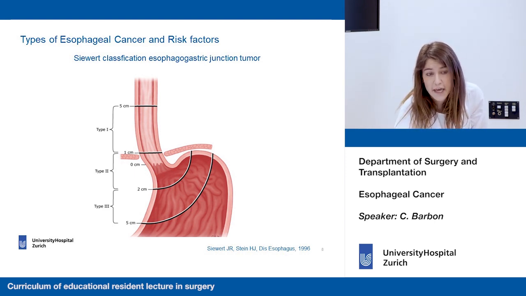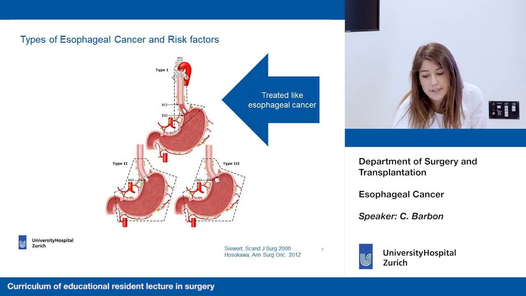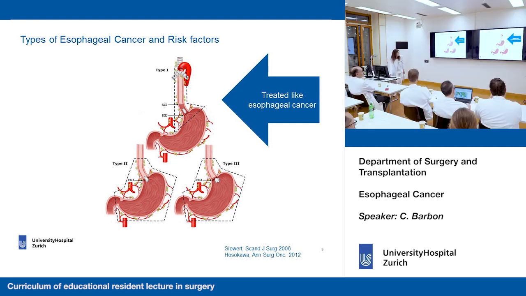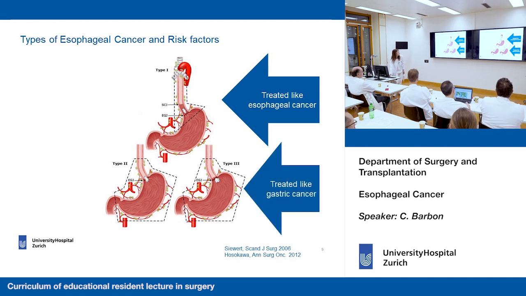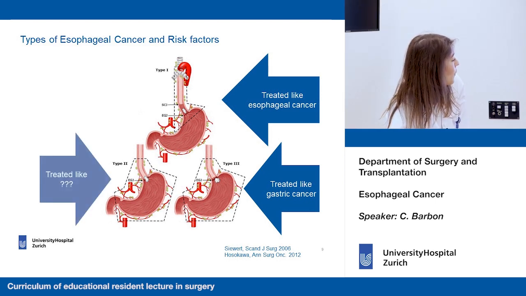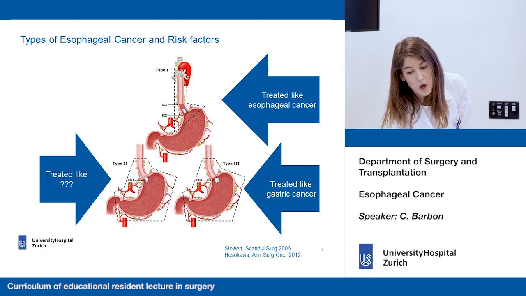And why is this classification important? Because it guides us in the treatment. Type 1 cancers tend to have lymph nodes in the mediastinum, and therefore usually we treat them like esophageal cancer. So we perform an esophagectomy, an upper gastrectomy. Whereas type 3 are treated like gastric cancers, and therefore we have to perform a total gastrectomy. However, there is debate on how we should treat type 2. Should we treat them like esophageal cancers, or should we treat them like stomach cancers?